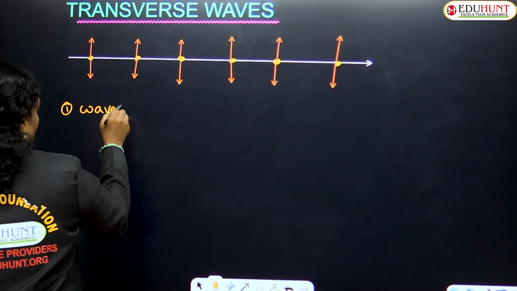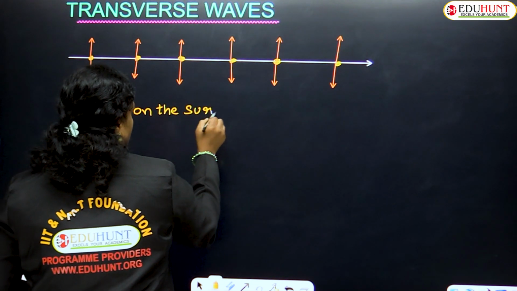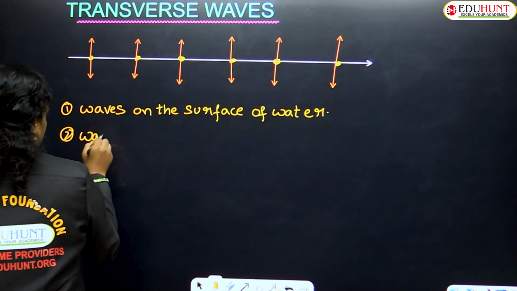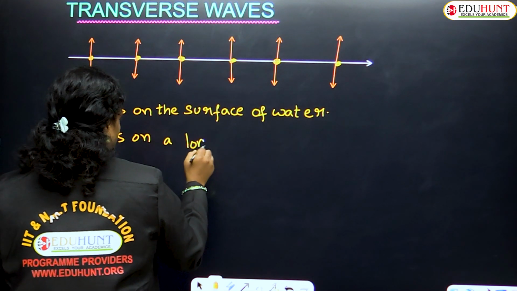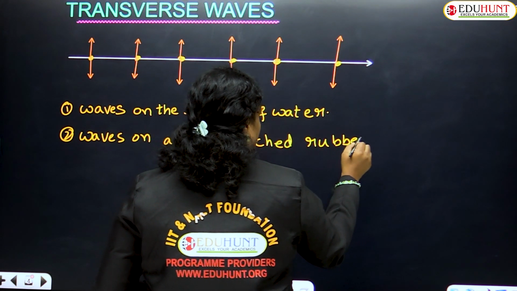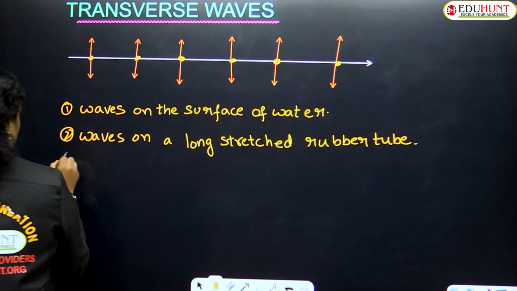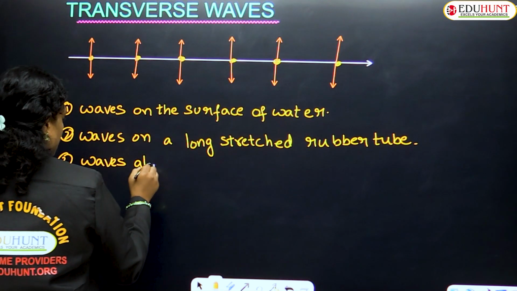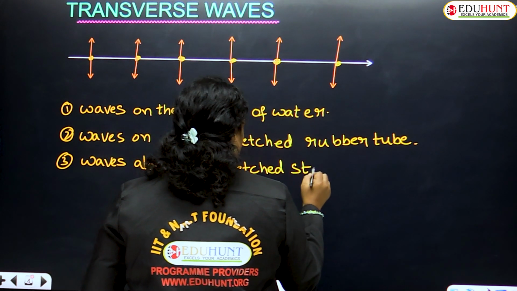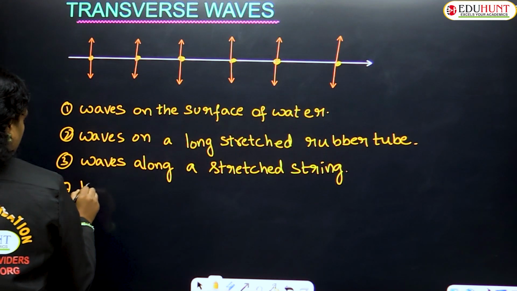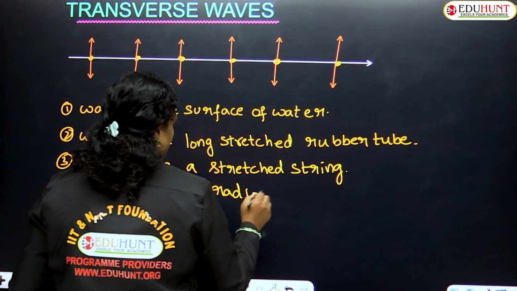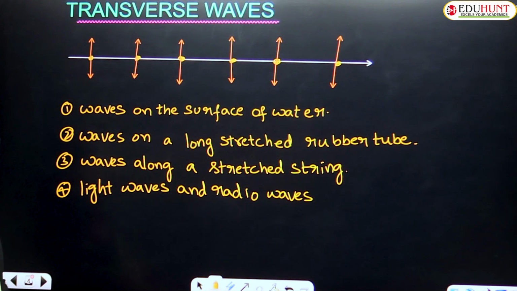Waves on the surface of water. So these are the examples for a transverse wave. So what are the examples, children?